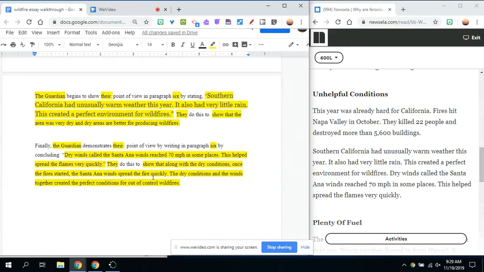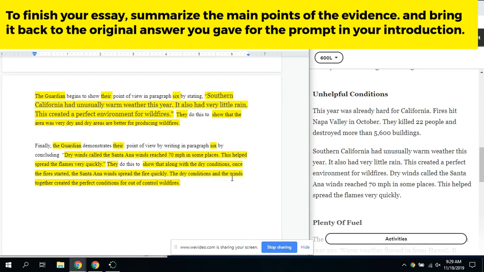My final sentence kind of wraps it all together and summarizes. The dry conditions and the winds together created perfect conditions for out of control wildfires. Okay, so I summarized those pieces of evidence, and now I'm going to add one more sentence that's going to close everything all together.